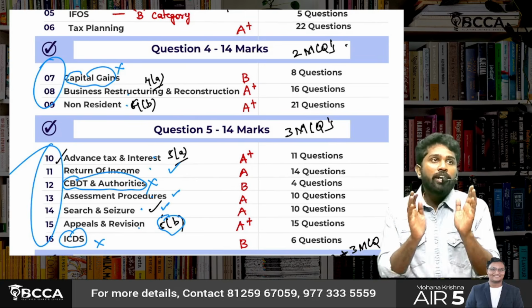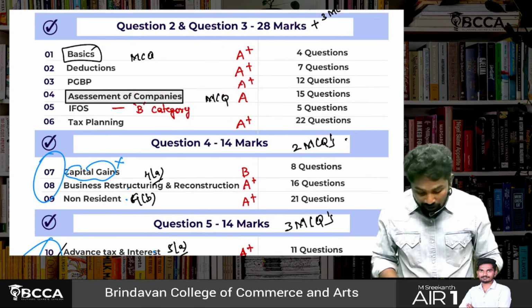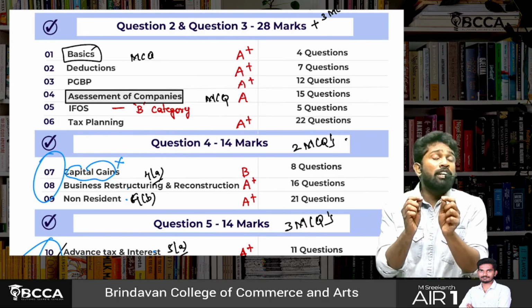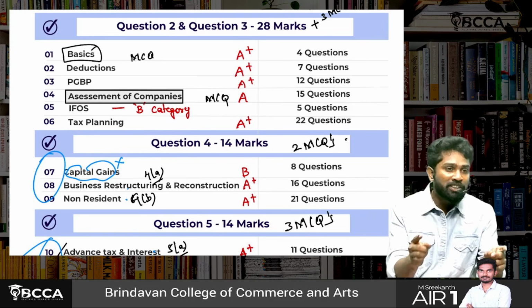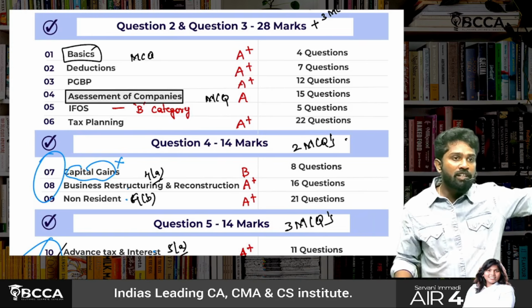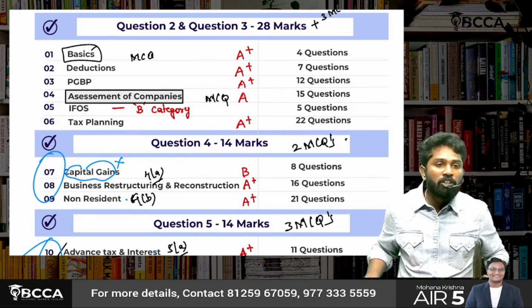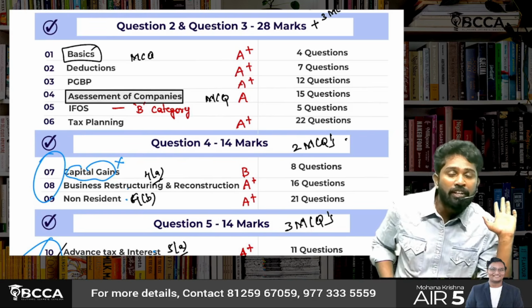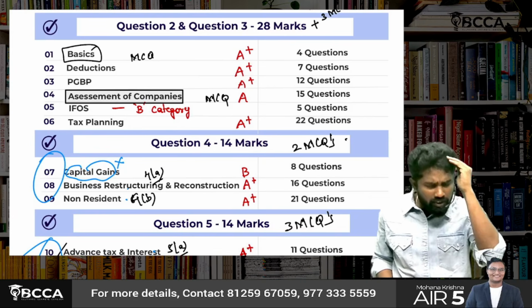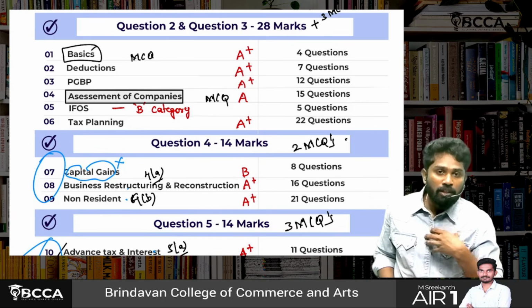So what I am going to conclude is: the first set of chapters, which will help you answer question numbers 2 and 3, and question numbers 6 and 7 related to transfer pricing and DTAA, these are the core. If you practice them n number of times, nobody can stop you from clearing your DT exam. You will clear with exemption. Trust me on this.